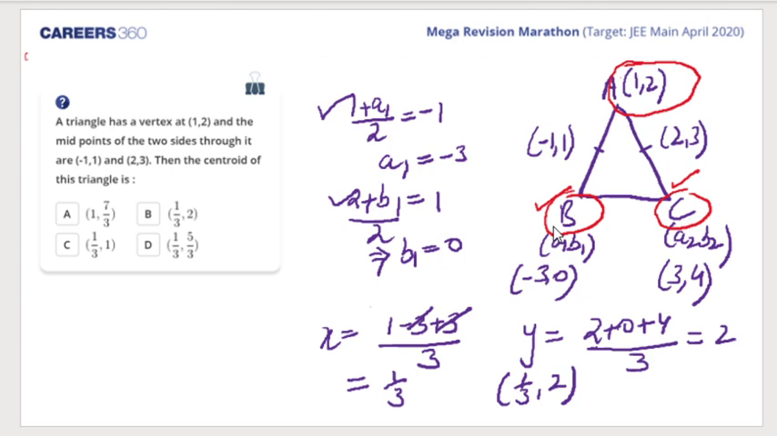Yeah, Somrik, a calculation mistake perhaps. So we have (1 + A1)/2 is equal to -1. So I get A1 as -3. (2 + A2)/2 is equal to, and similarly I'll get B1. (2 + B1)/2, it would be 1. So B1 is 0. Similarly, I do the process for C.